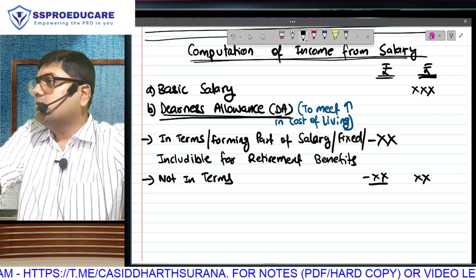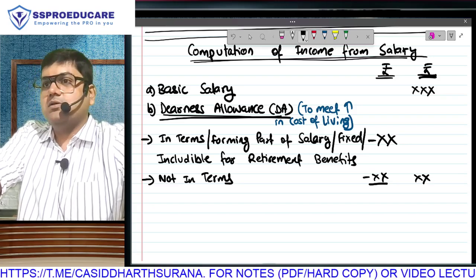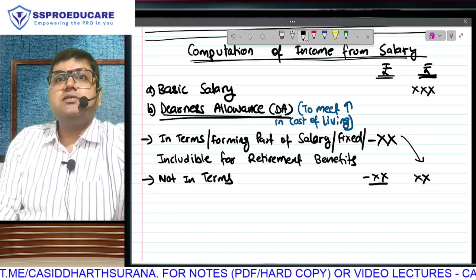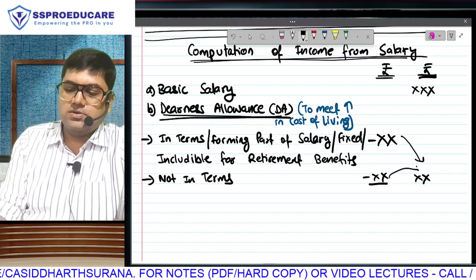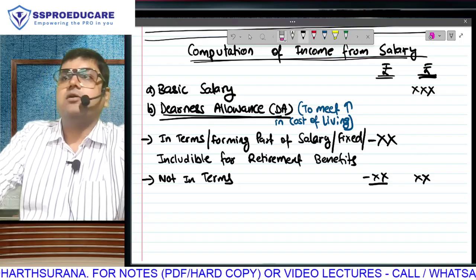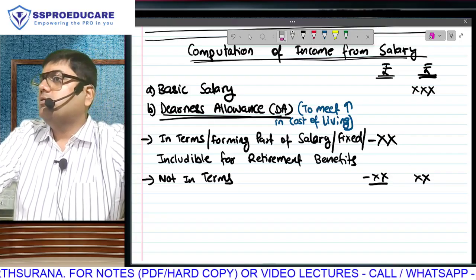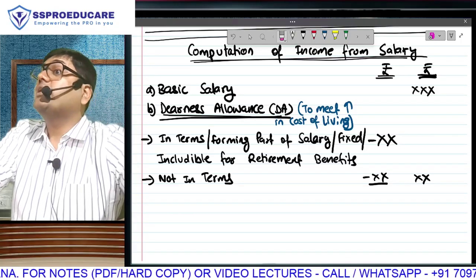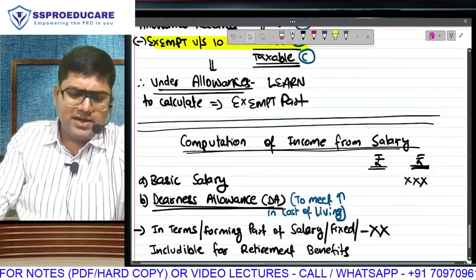which is very simple arithmetic to answer the following questions. Is DA in terms taxable? Because the full amount is entering here. And is DA not in terms also taxable? Because the full amount is entering. Meaning DA in terms, DA not in terms, both of them are taxable. Is that clear? There is no exemption in all the allowances. What did I tell you some time back?